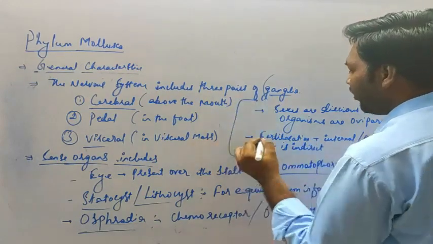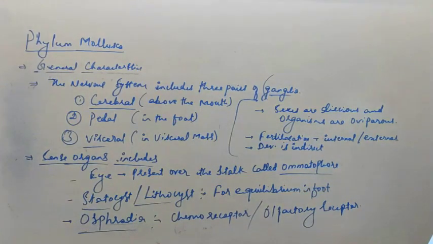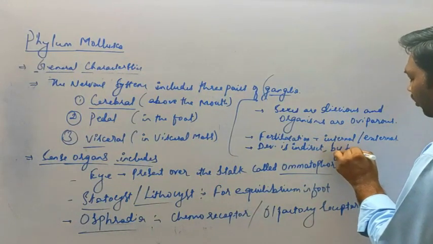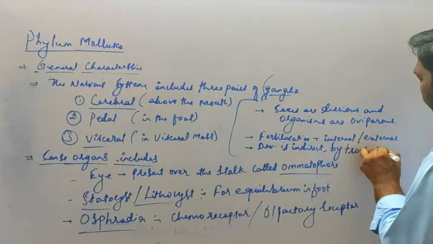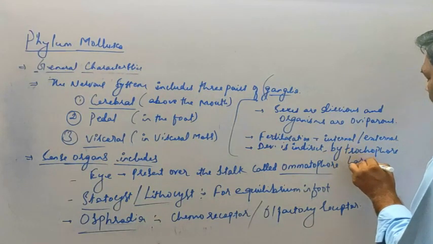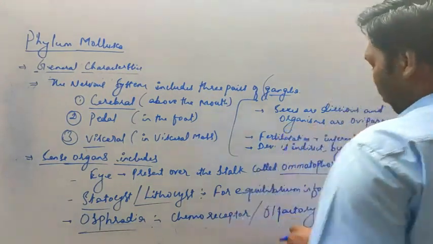So these are the different points. Development is indirect, and how is it? It is with the help of trochophore larva. So that is the development which can be seen in these organisms.